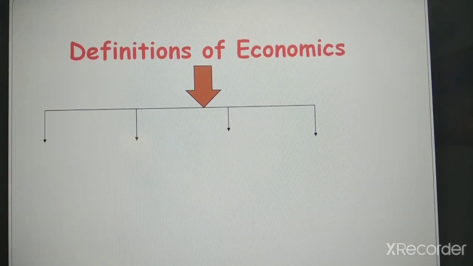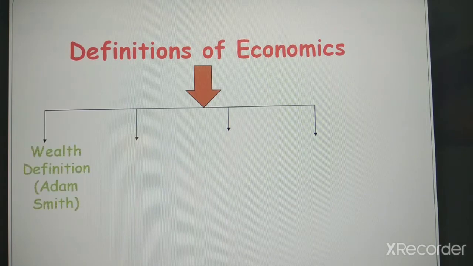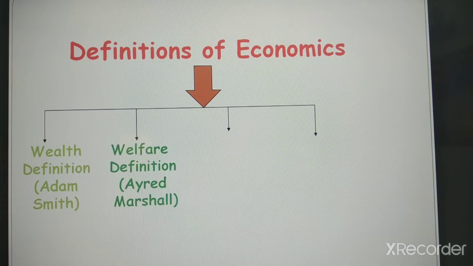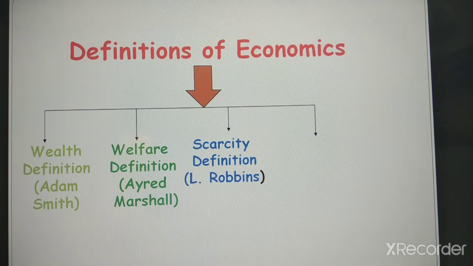Now come to definitions of economics, right? The first definition given by Adam Smith is also called the wealth definition. The second definition was given by Marshall, which is called welfare definition. The third definition given by Robbins is called scarcity definition.